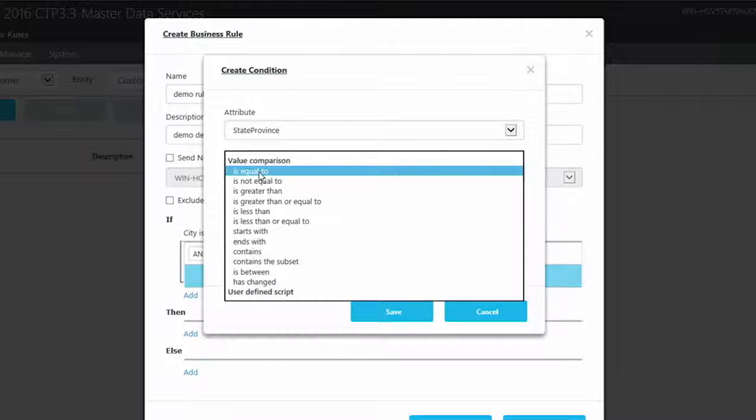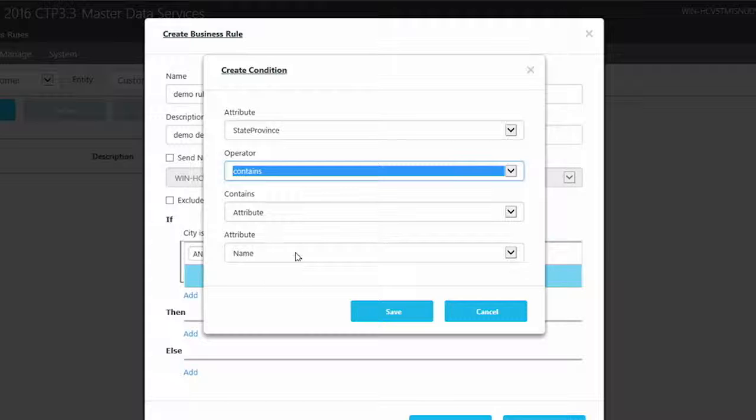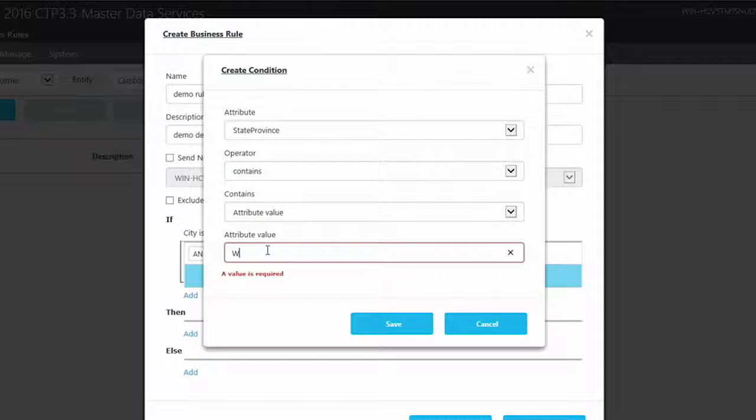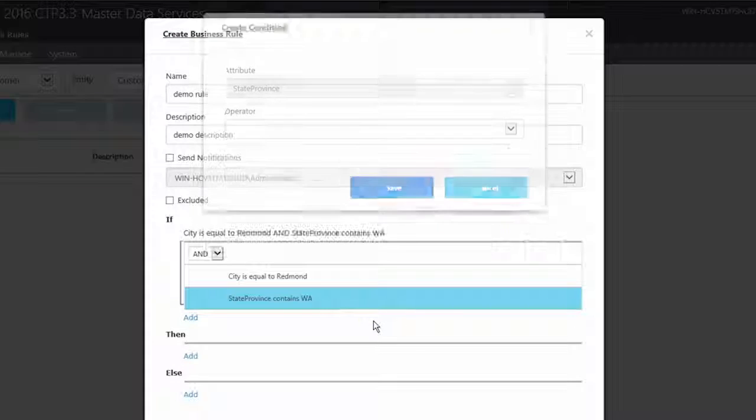We also now allow you to create user-defined scripts, like SQL scripts that you can plug into your conditions or actions. For our condition, I'm going to pick contains. I'm going to pick the attribute value of Washington, WA. Going to save.